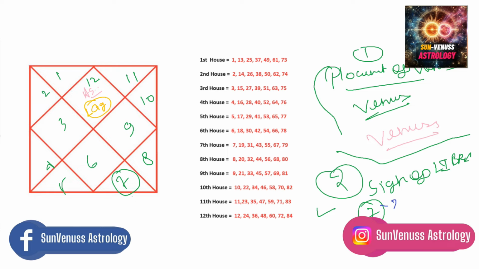So if you are a Pisces ascendant, Libra will fall in your 8th house. So you are most likely to attract a relationship at the age of 20, 32, 44, 56, 68 or 80.